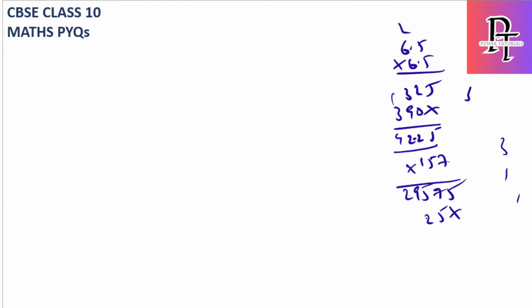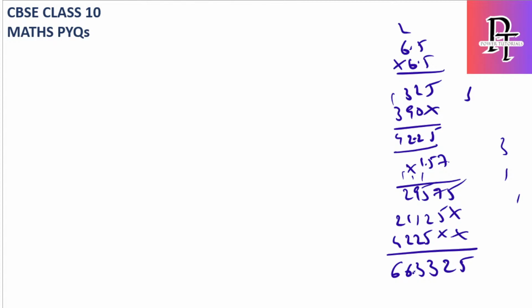Then 5 2 2 4. Adding them up, total decimals are 4. So fine, I can round off to 66.33.